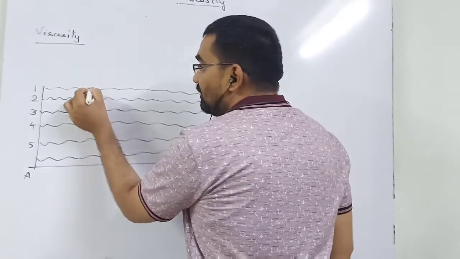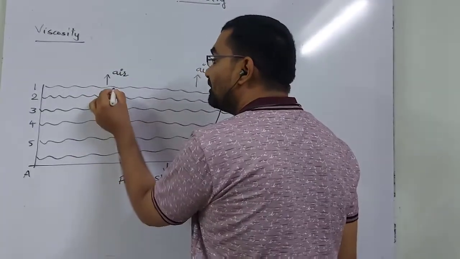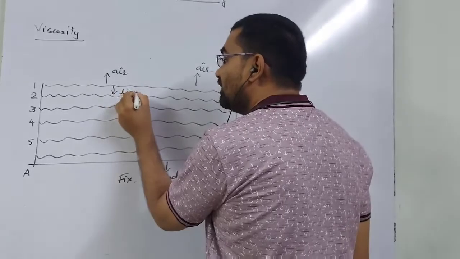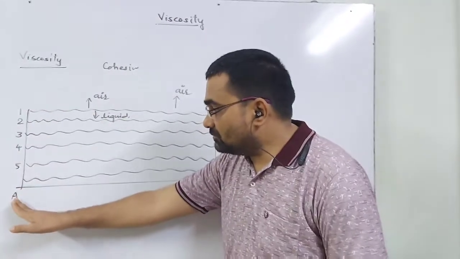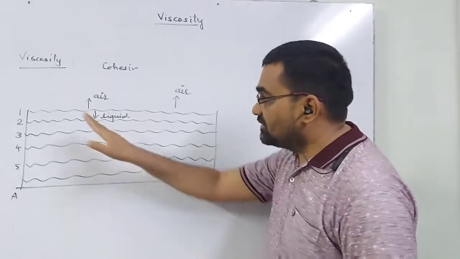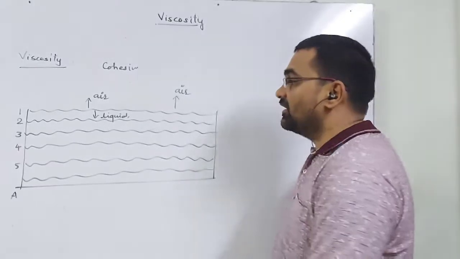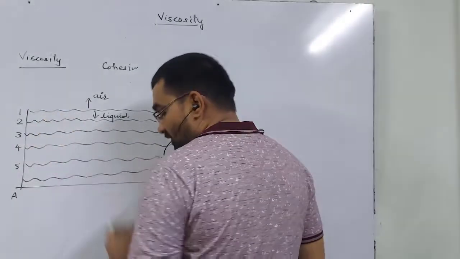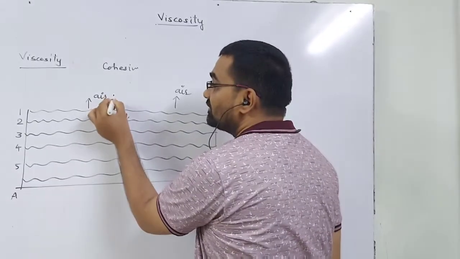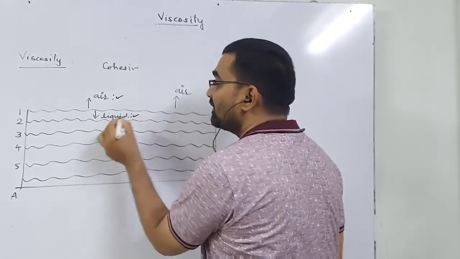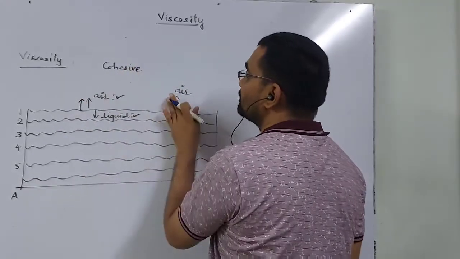The first layer has molecules of air above it and molecules of water or liquid below it, so it is acted upon by both forces. Layer 1 is in contact with air molecules above and liquid molecules below, so it is acted upon by two forces.